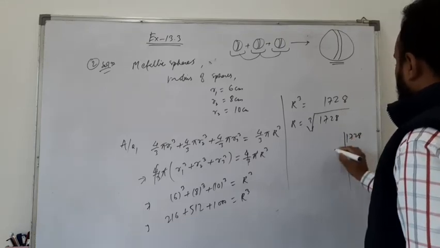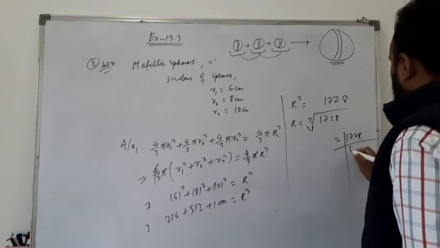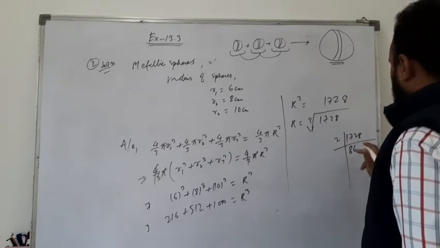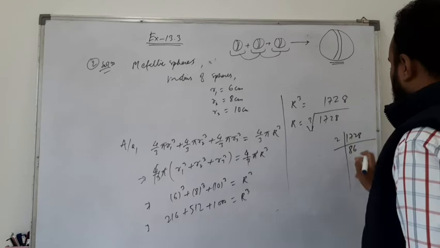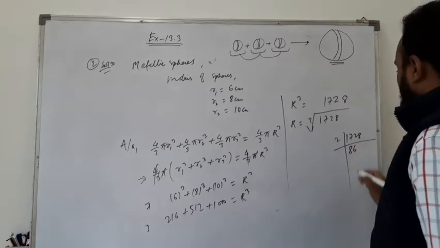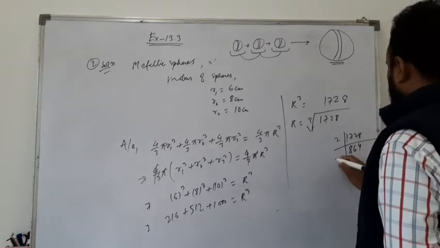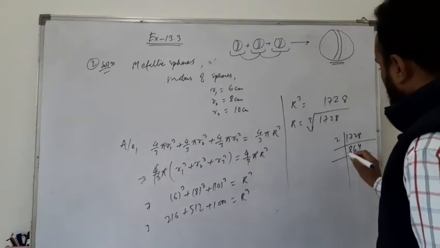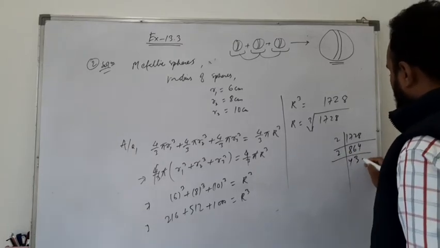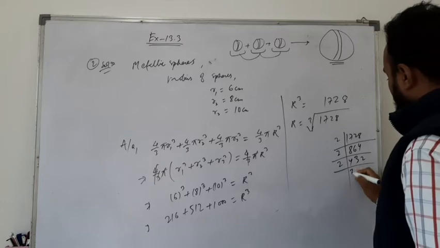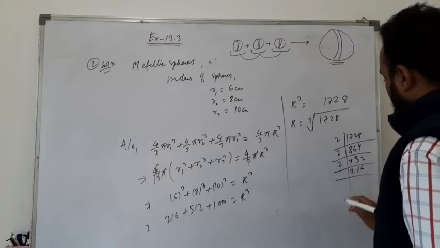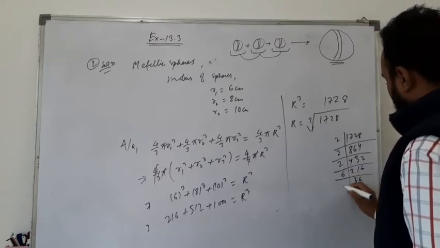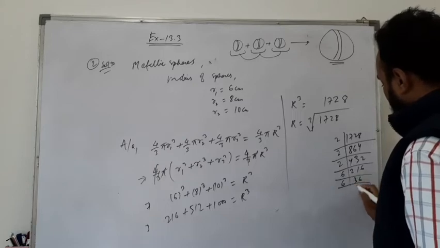1728. 2 8 ja 2 6 ja. 2 8 ja 16, 1 2 6 ja 12 and here 2 4 ja 8. Okay, so now 2 4 ja 8, 2 3 ja 6, 2 2 ja 4, 2 2 ja 4, 2 1 ja 2 6 ja. Okay, so here 6 36 ja and 6 6 ja.